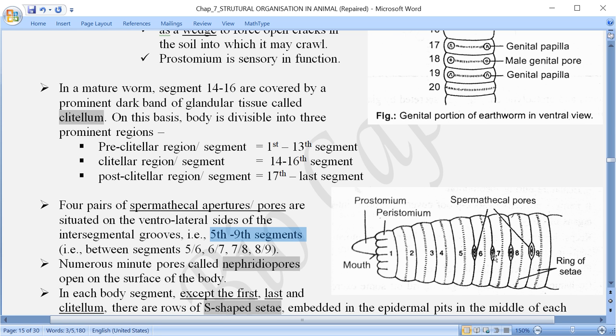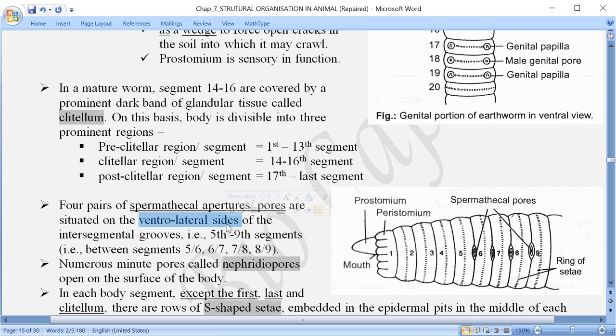That means 4 pairs of spermathecal apertures are located, and that also on the ventrolateral side. It is not directly ventral, not directly lateral, but in between ventral and lateral. They are on the ventrolateral side of the intersegmental groove between 5th and 6th, 6th and 7th, 7th and 8th, and 8th and 9th segment.